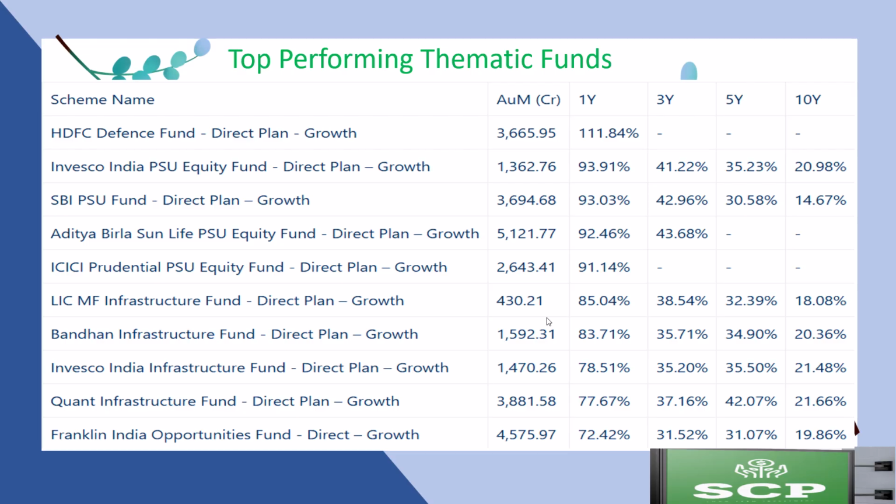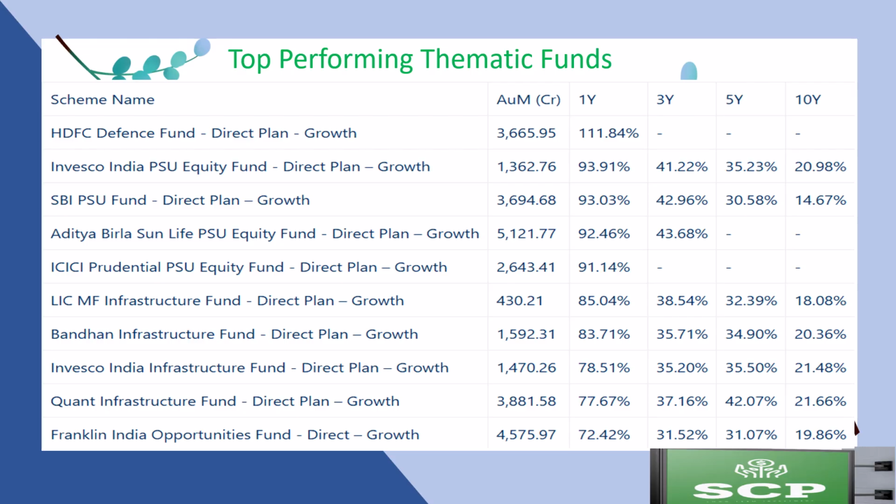Unlike sectoral funds, which concentrate on a single industry, thematic funds can invest across multiple sectors connected by a common theme. For instance, a green energy thematic fund may invest in companies involved in solar power, wind energy, and electric vehicle manufacturing.